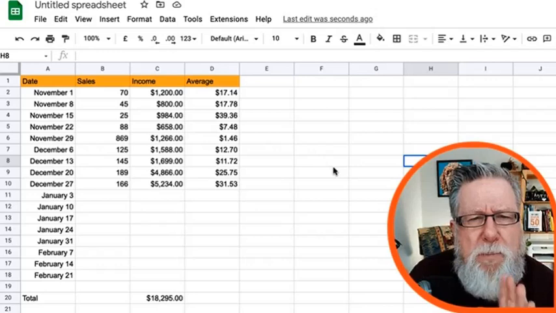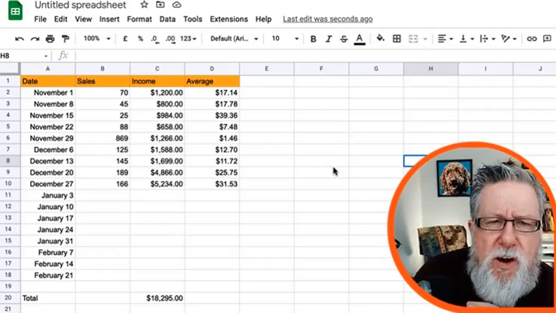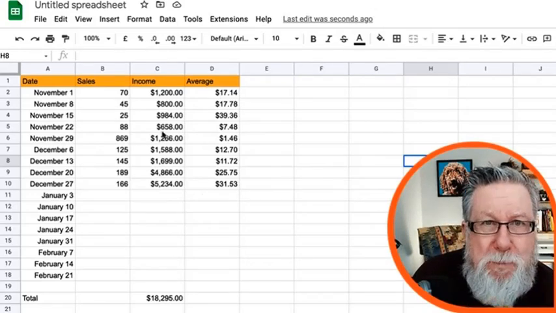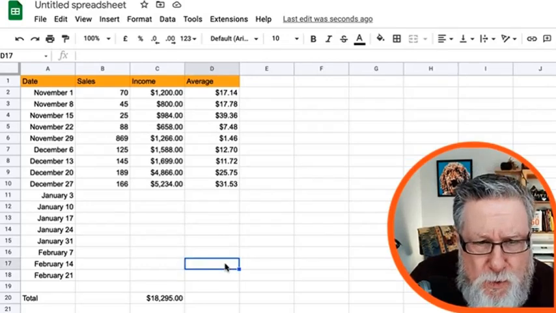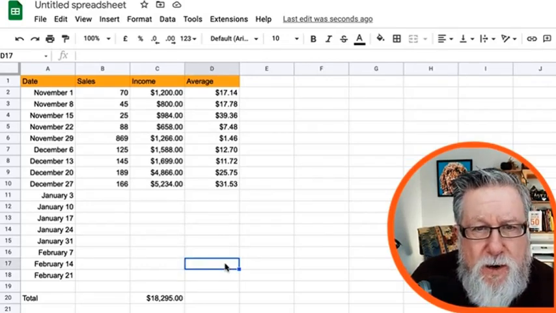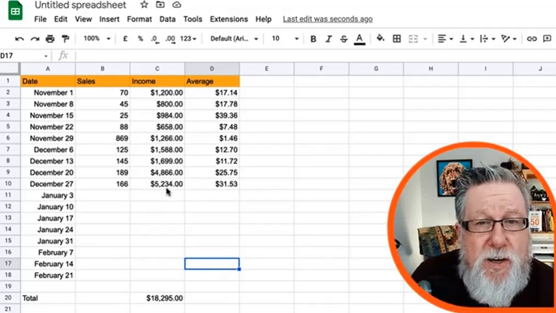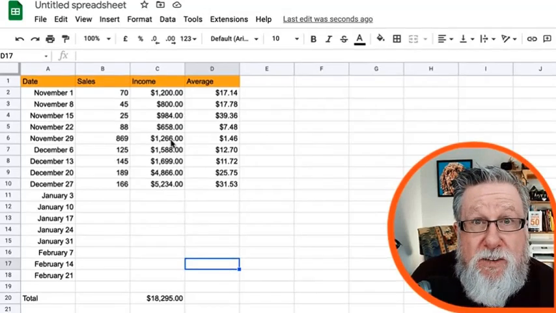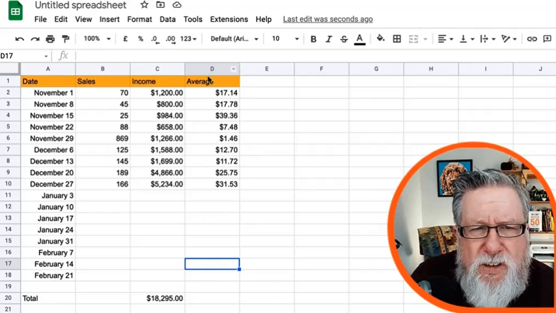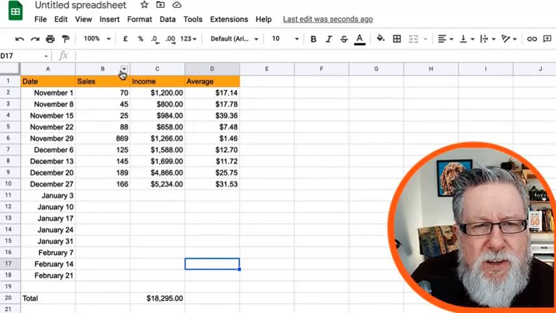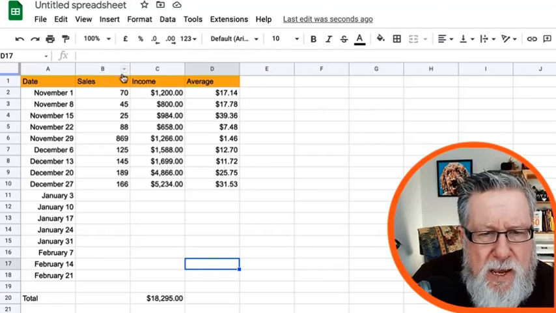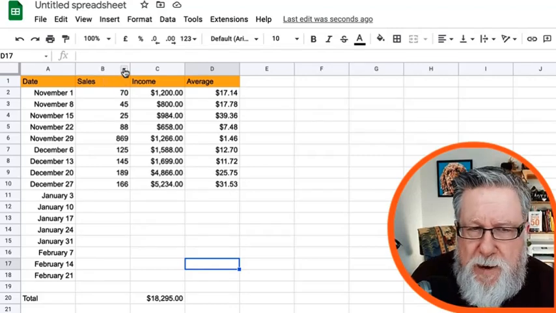useful. But what happens if we want to know, say, which is our best month for sales and which is our worst month for sales? So I can go through and I can kind of noodle it out and figure out here, but instead I can sort based on the information in the cells. And I could choose to sort this based on my average month sales. And all I do is watch this. I click here on this drop-down menu and I say, sort this sheet from A to Z.